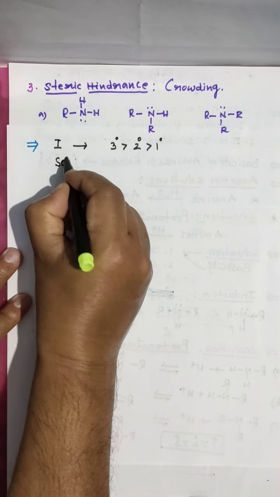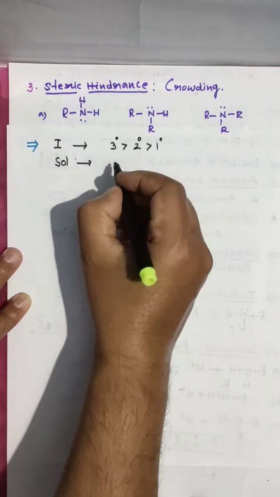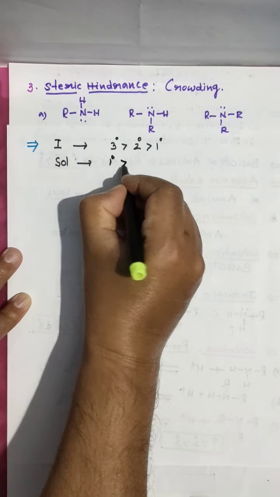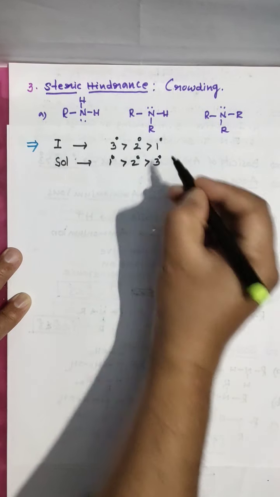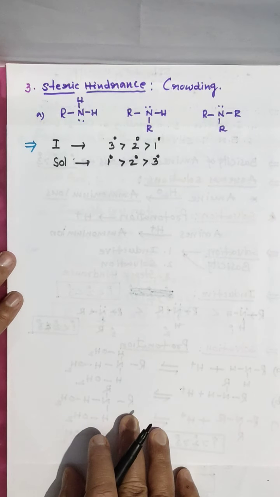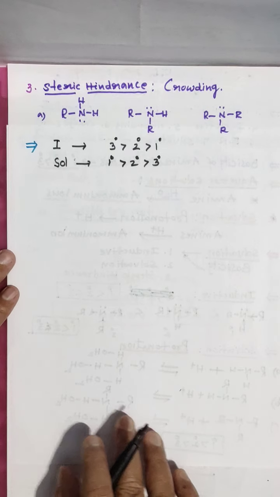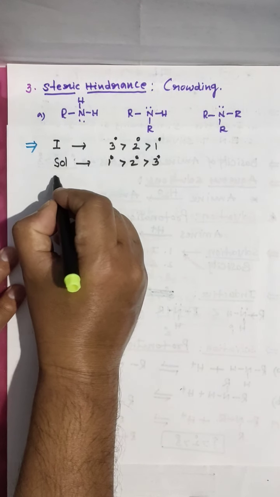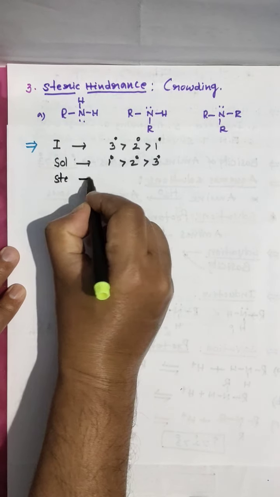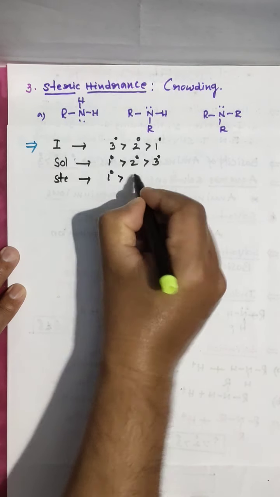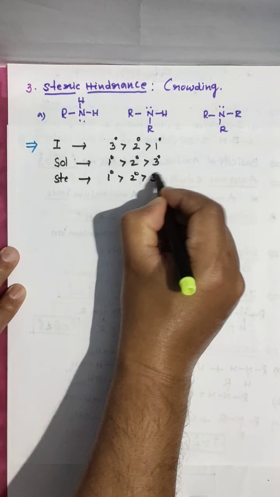Due to solvation, what did we get? 1 greater than 2 greater than 3. And due to steric hindrance, 1 greater than 2, 2 greater than 3.